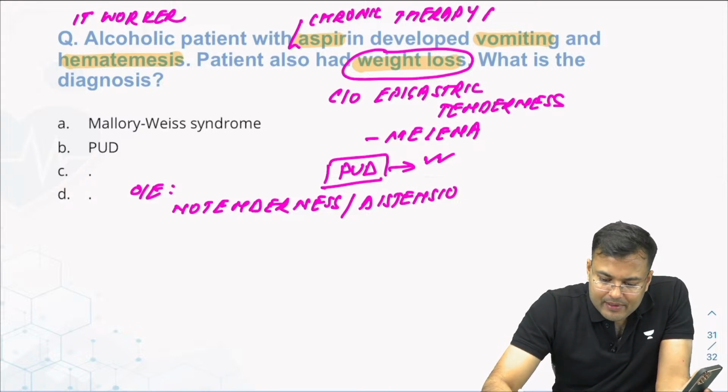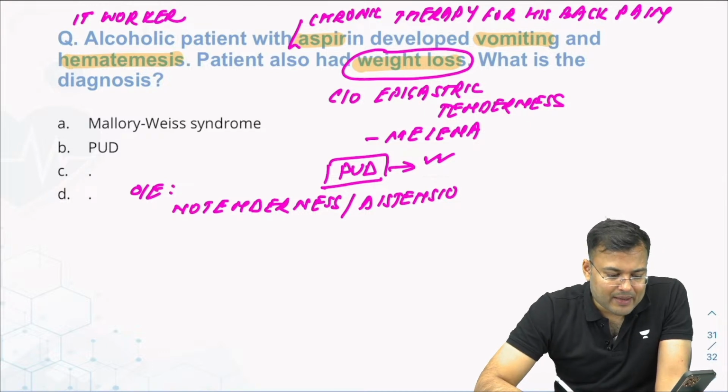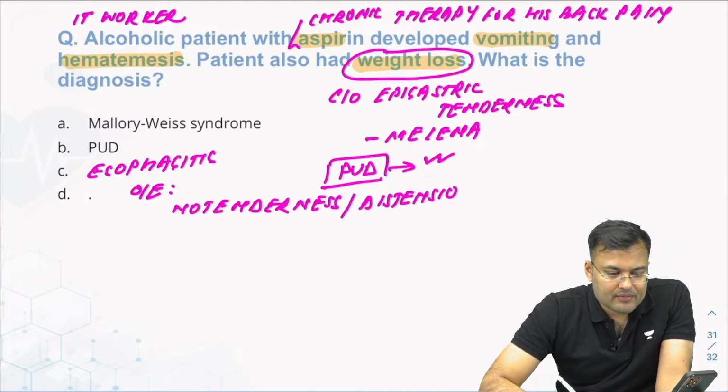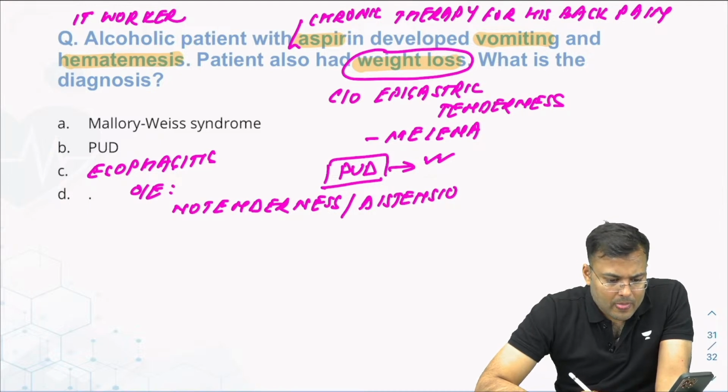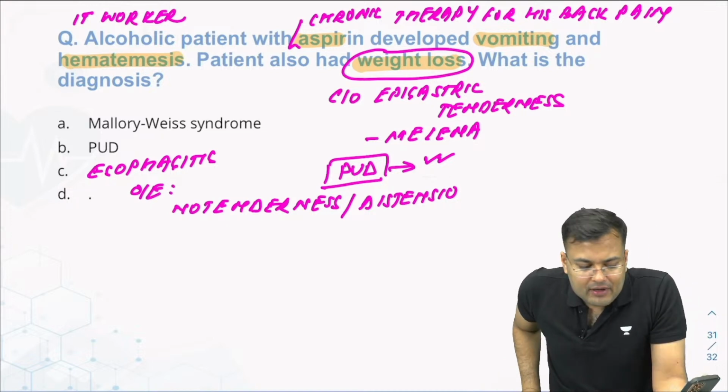Chronic aspirin therapy for his back pain. Okay, IT worker took chronic aspirin therapy for his back pain. Esophagitis, very good. Anybody remembers the fourth option? Okay, chronic aspirin therapy for his back pain.